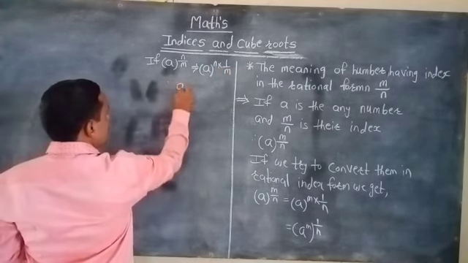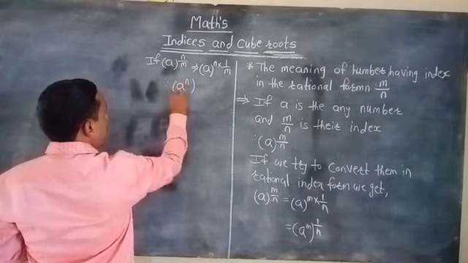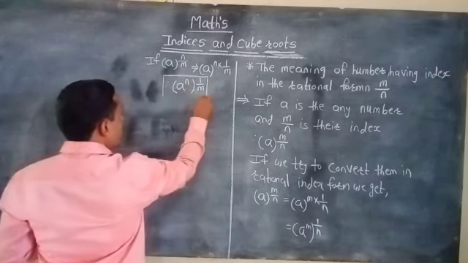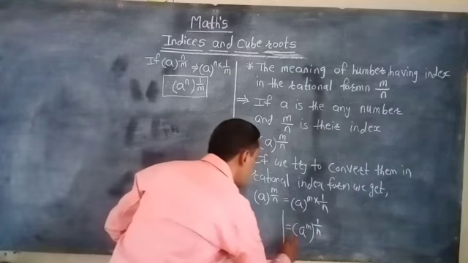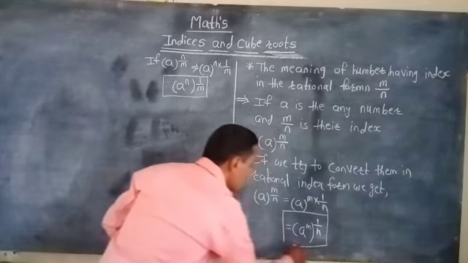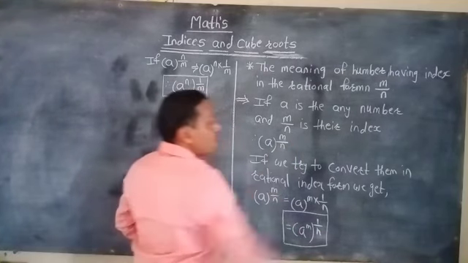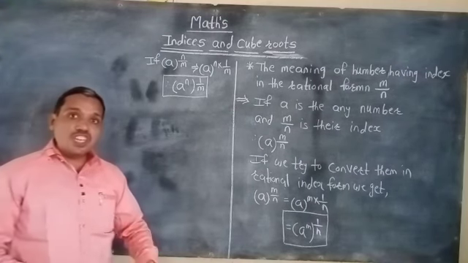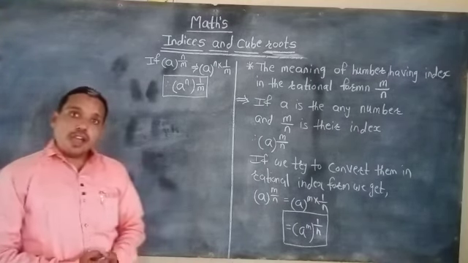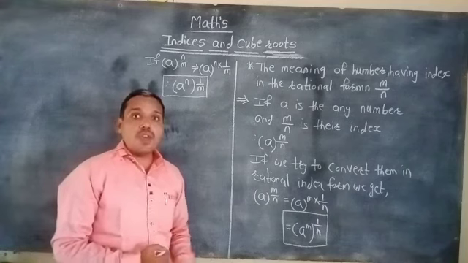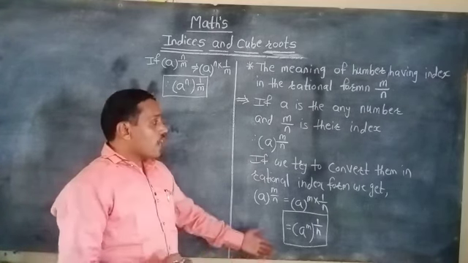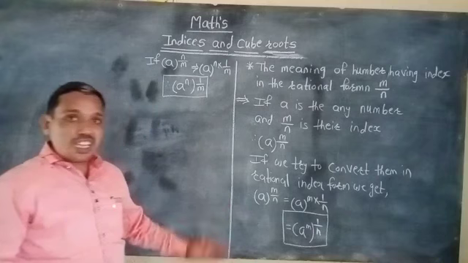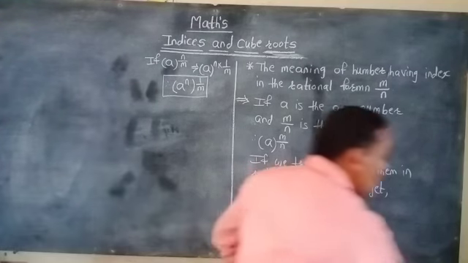That means a raised to n and bracket raised to 1 by n. So we have easily converted them, and then we read it. How we convert them and how we read it, we will discuss through more examples.